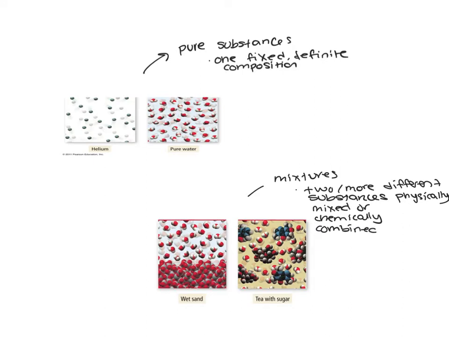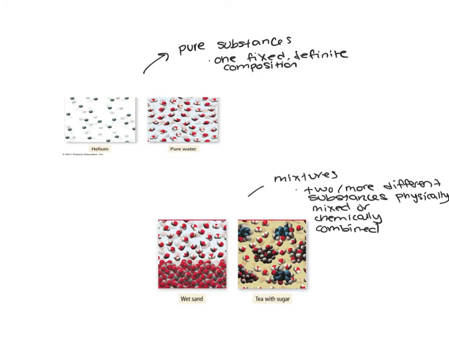So for example, if you have a cup of coffee or tea in the morning and you place sugar in that, you mix that together. The sugar dissolves into the water. You can't get the sugar back out of the tea or the coffee. It's chemically combined together through heat. If you put sand and water together, you can eventually separate them, so that's physically mixing them together, but it's made up of two things.